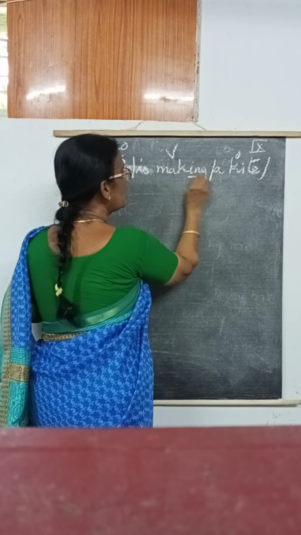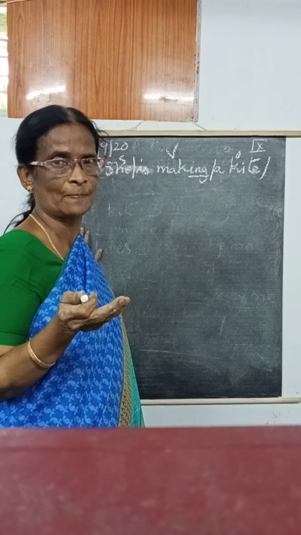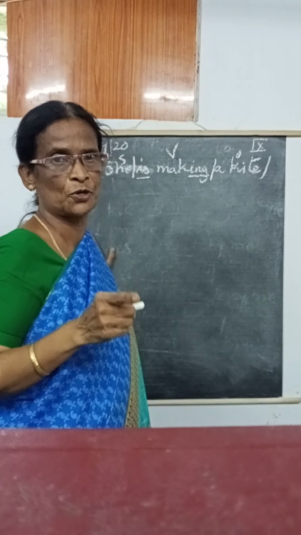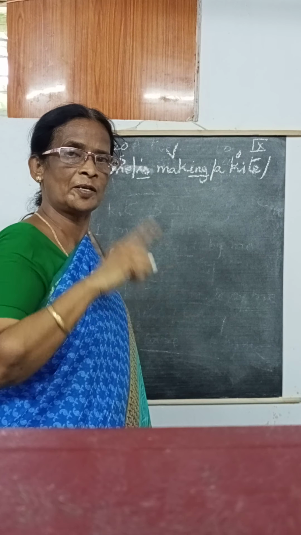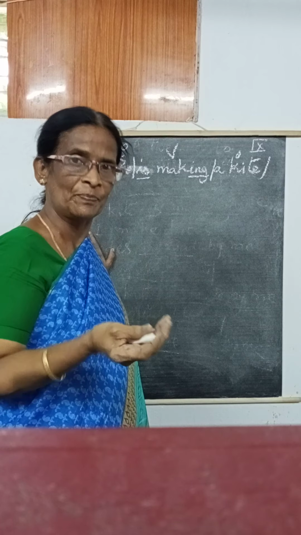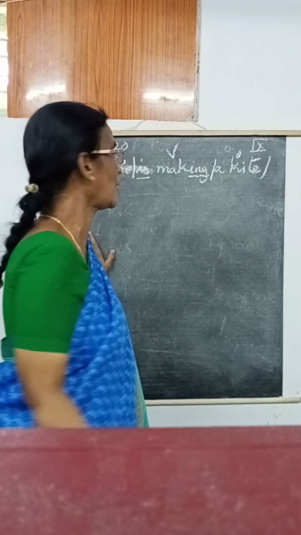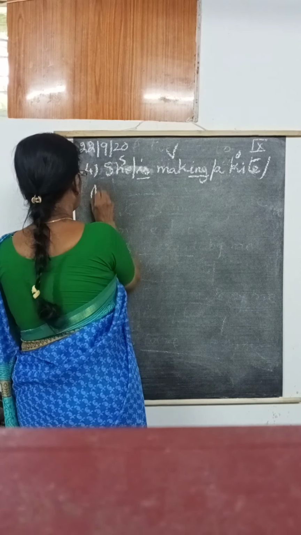So when there is the ing, it shows the continuous tense. With the help of the helping verb, we can say that is the present continuous tense. Whether there is a present, past, future continuous tense, with the help of that verb, we are going to change in the passive voice. Okay. So, a kite,